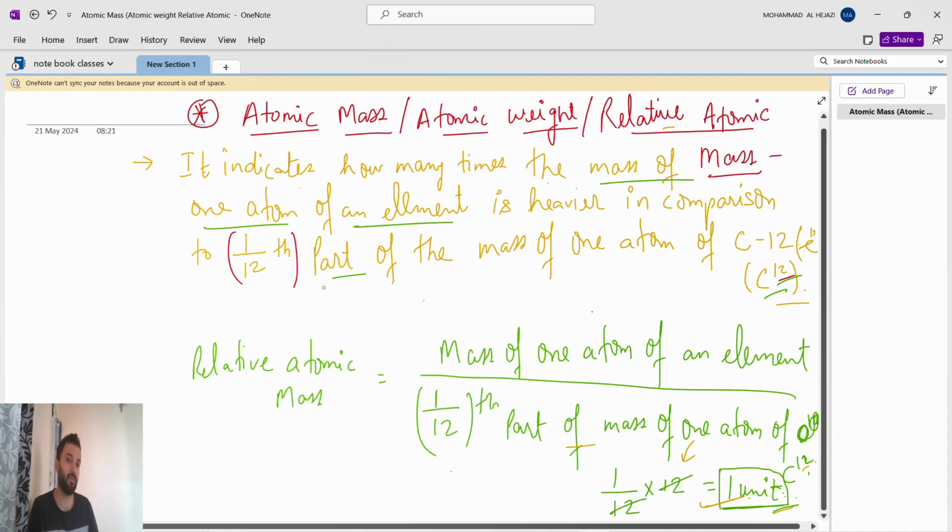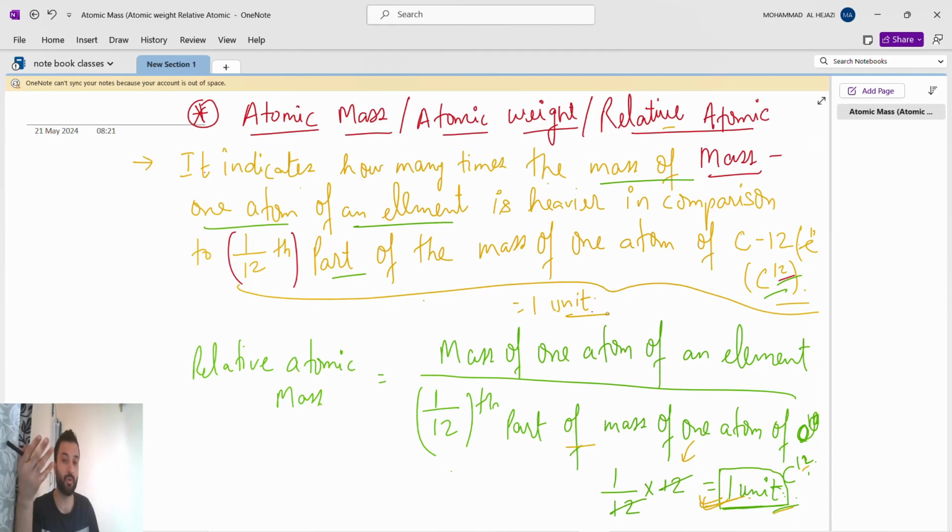So what is the unit of this? After finding, we get to know this whole unit is nothing but 1 only. The value of all this is nothing but 1 unit. From here we have to compare how much heavier other atoms are. How much heavier the other atoms are, that is its atomic mass. Like I said, the oxygen atom is 16 times heavier than this relative mass, 1 unit. So 16 times heavier means 16 units.